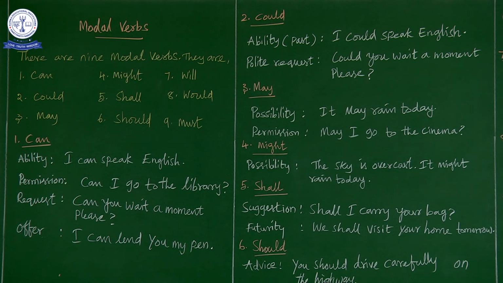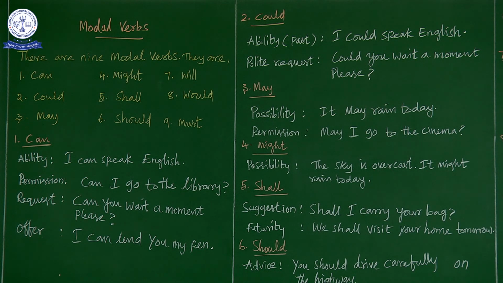Now let us move on to the third one, that is may. What is the usage of may? Possibility. What is this possibility? That is, it may occur. It may take place, there is a chance of happening, that is called possibility. So it may rain today.